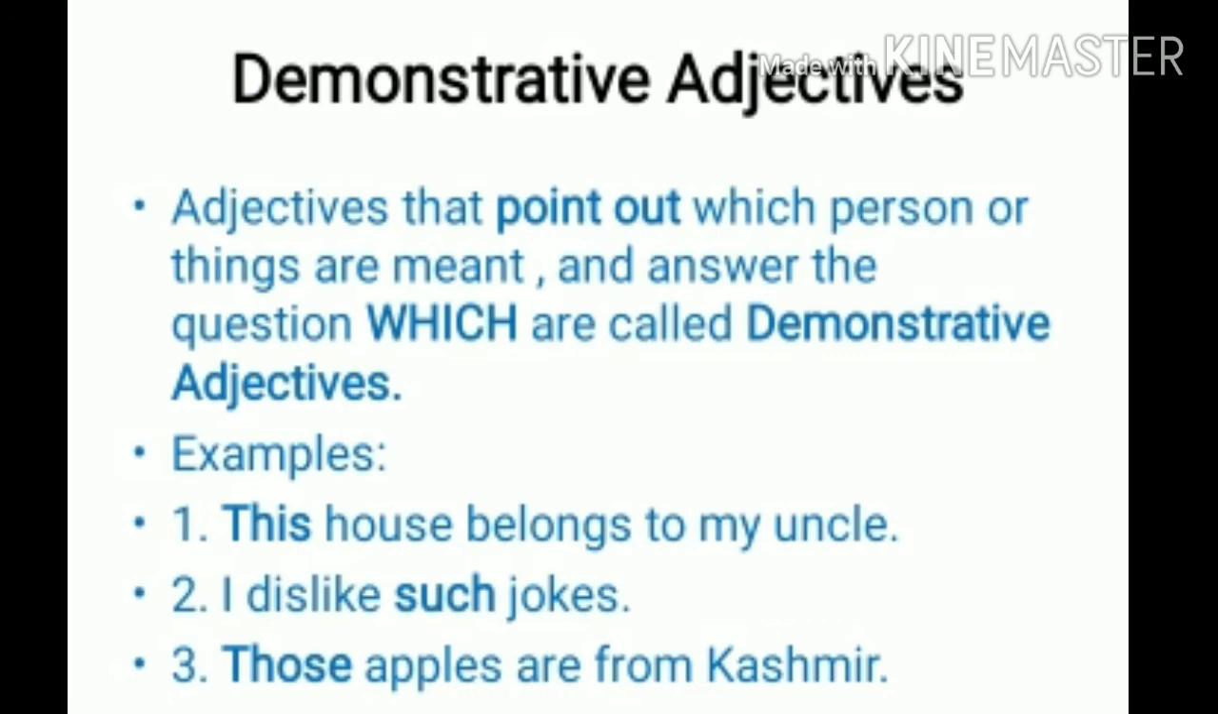So house is your noun. Which house? This house. Jokes is the noun. Which jokes? Such jokes. Which apples? Those apples. So demonstrative adjectives are the words which are pointing out. Words like this, that, these, those, all point out. And we know that these are demonstrative adjectives. And remember children, adjectives will mostly come before a noun.